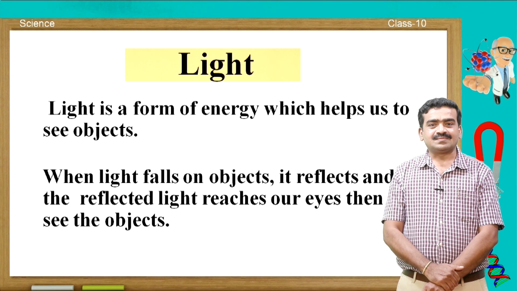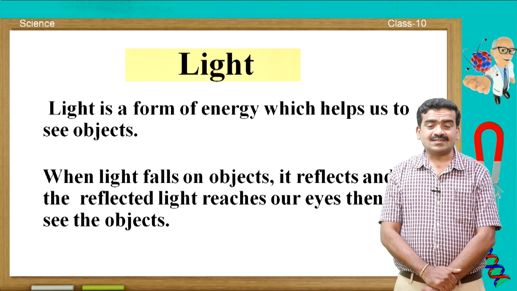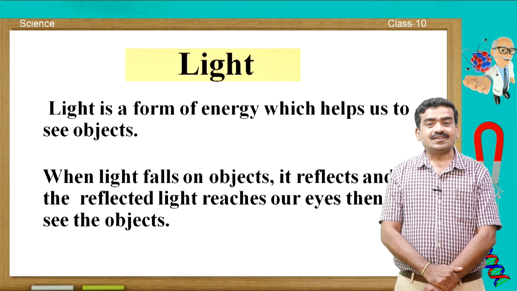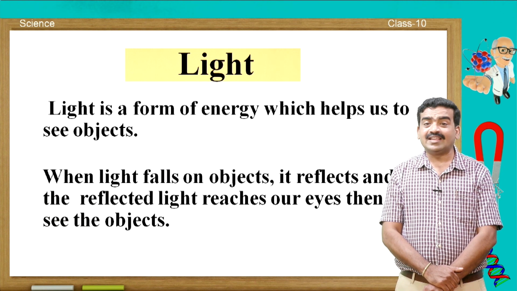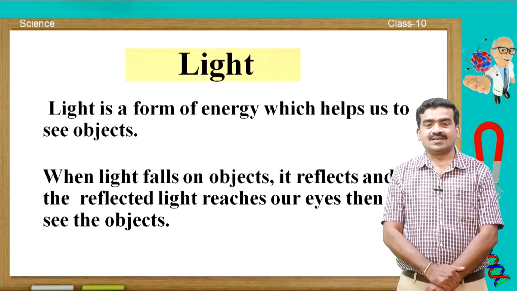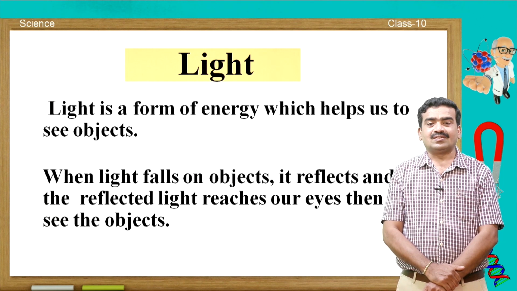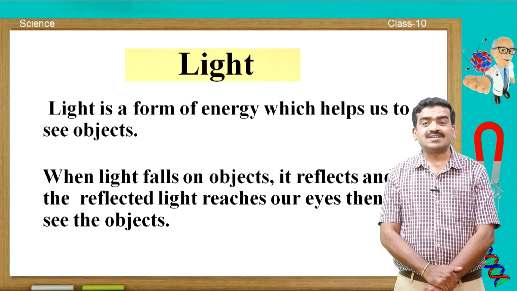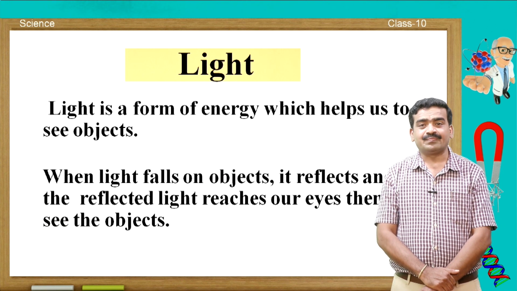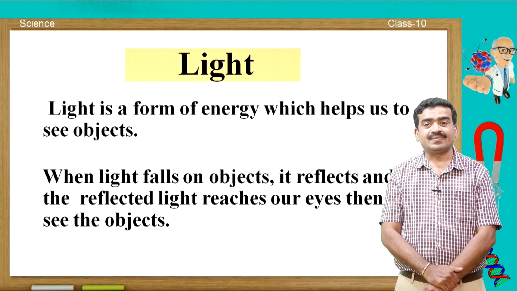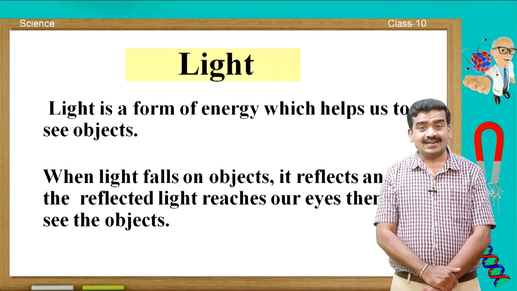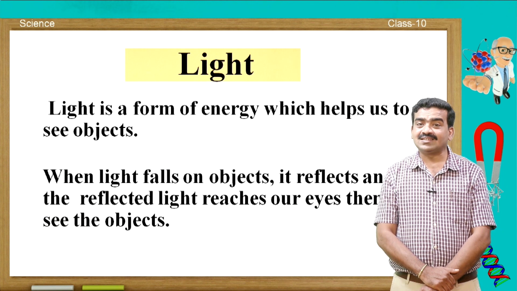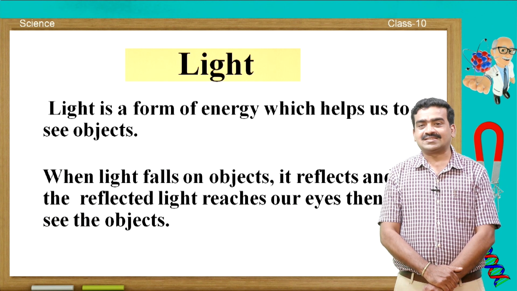You know that when light falls on an object, it reflects, and the reflected light which reaches our eye, then we can see the object. This is the reason for the visibility of the things during daytime, and they are not visible during night time, because in the absence of the light, there is no reflection from the objects and we can't see the things around us.